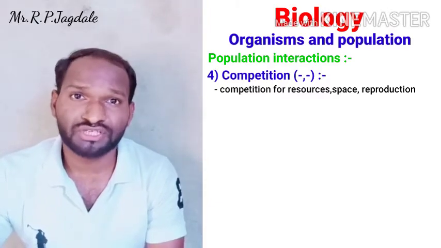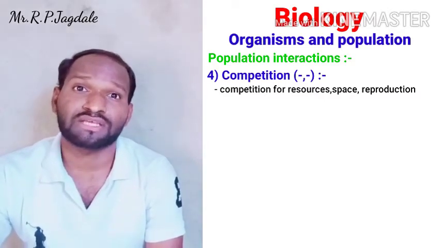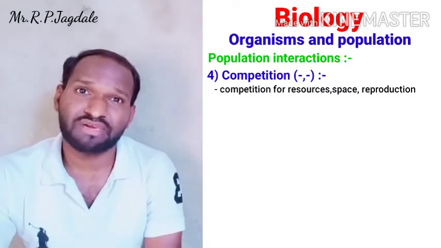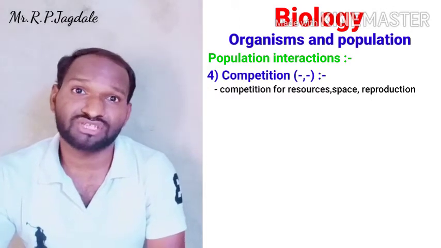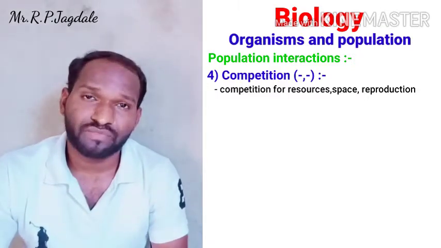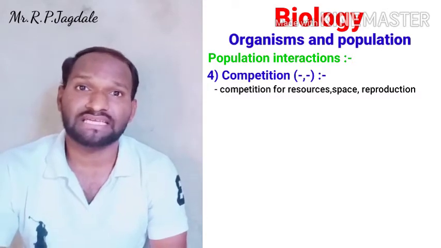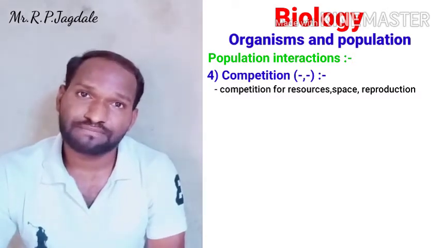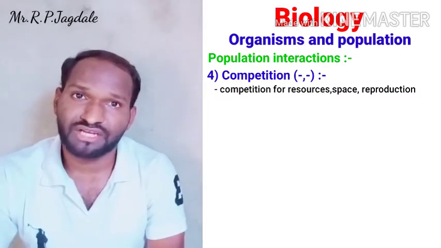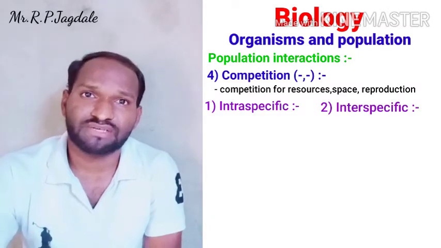That means competition for resources, competition for space, competition for reproduction. Because in animals, to impress the female, the males have to compete with each other. They show their strength by competing with each other, and that's how they reproduce. So for reproduction also there is competition in other animals. So competition may be of two types. It may be between the same species and it may be between different species.